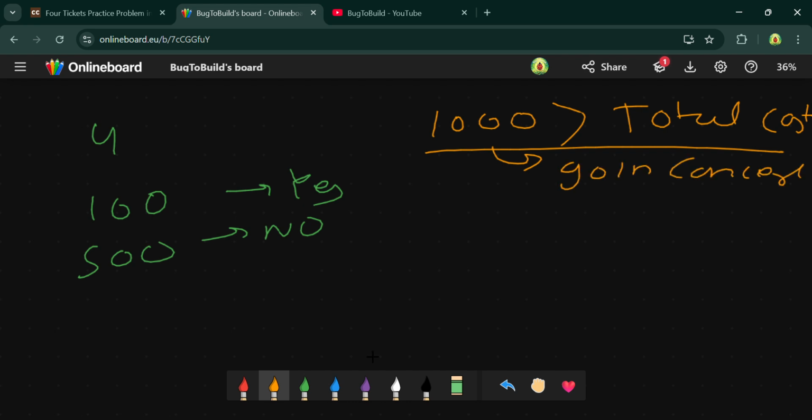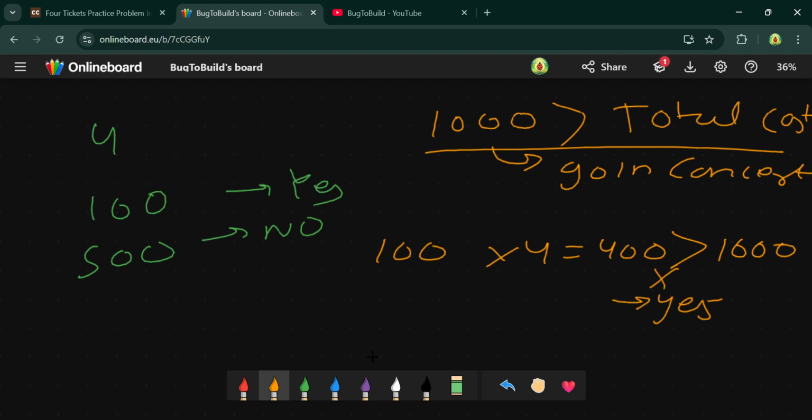So how can you do this? First you have to check 100 into 4, which is 400. Is 400 greater than 1000? No, so they will be able to go to the concert. Why have we multiplied with 4? Because the total number of friends is 4, so you just have to multiply to find the total cost of the tickets.